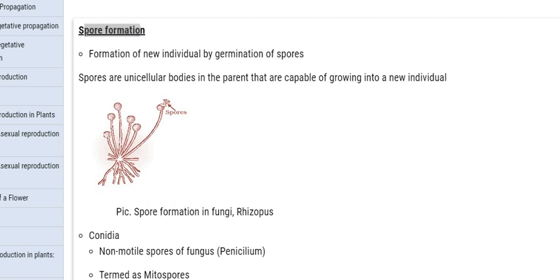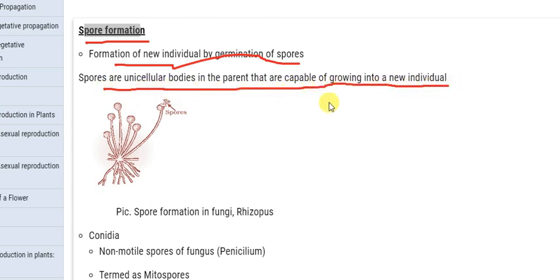Okay, this mainly takes place in fungi. In fungi there is formation of spores. So here, formation of a new individual by germination of spores, which we can't see with our naked eyes. Okay, so spores are unicellular bodies in the parent that are capable of growing into new individuals. For example, spore formation in fungi, rhizopus.